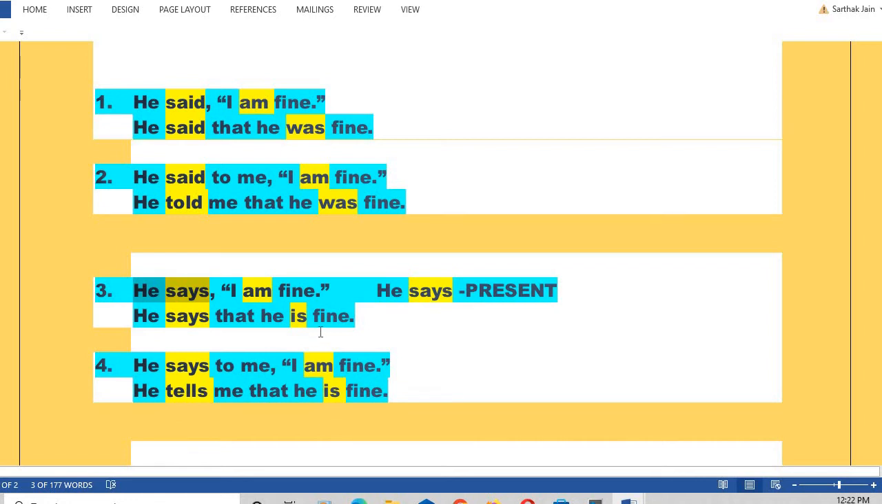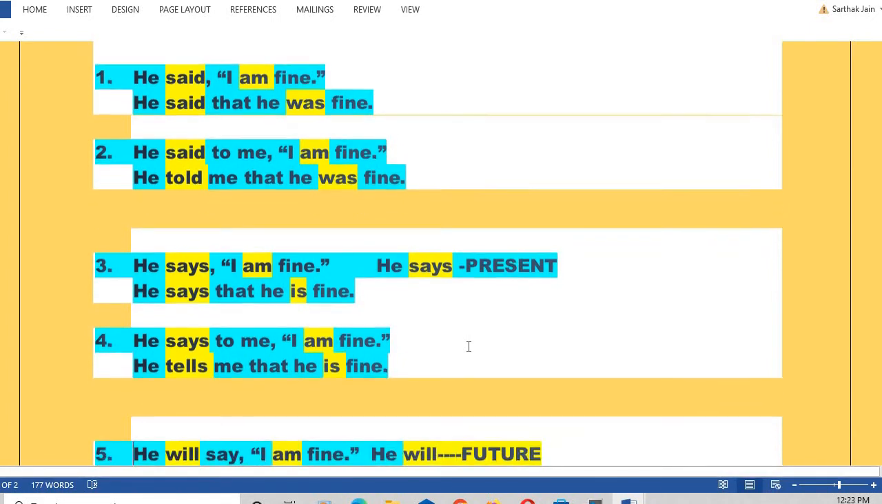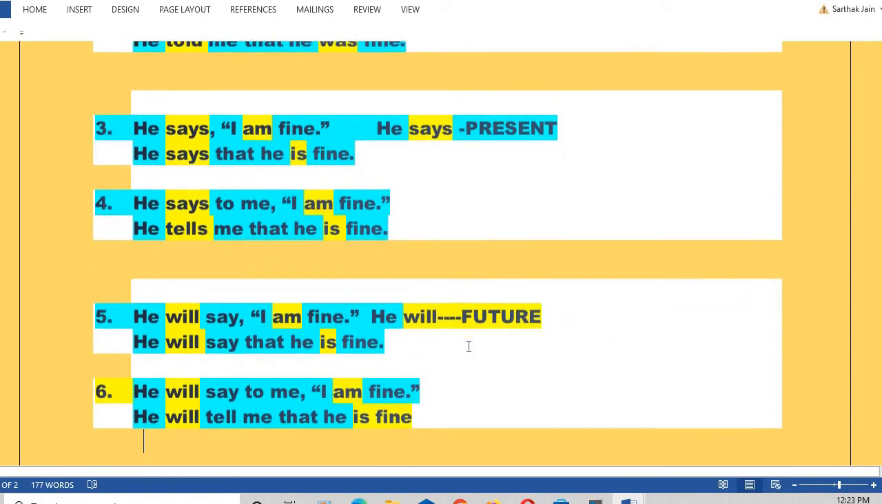Otherwise, in a normal sentence it would have been was in place of is, but I've made it clear for you. I've written here, this is the reported verb which is in the present tense, and that's why the verb of the reported speech will also remain unchanged. Rest of the changes will be done. Now next, he says to me. Again, only one addition of the object is done, otherwise the sentence is the same like third one.